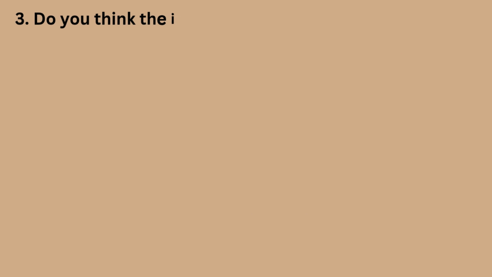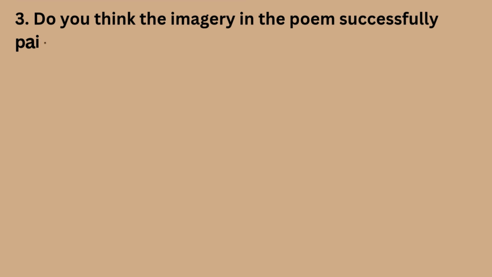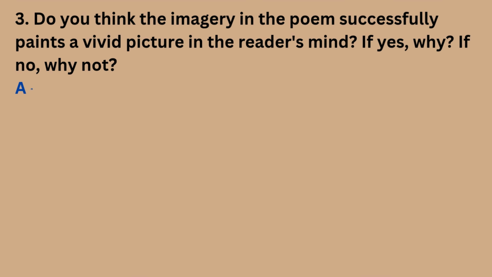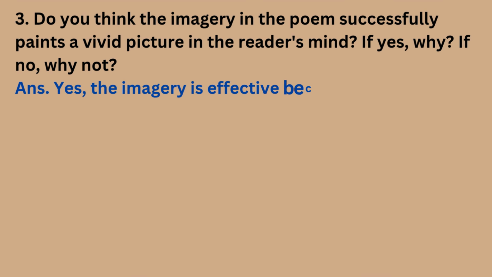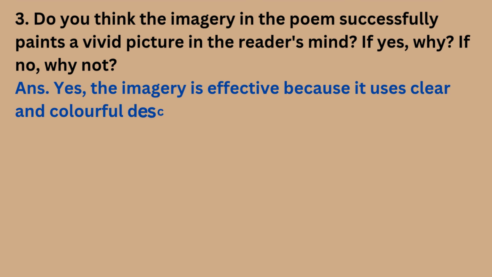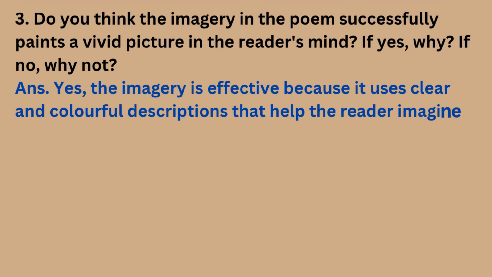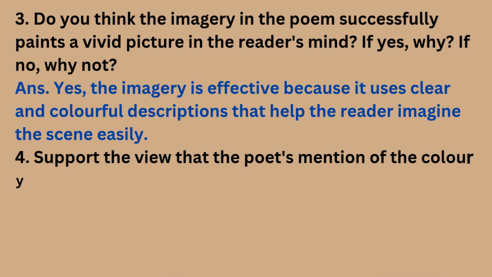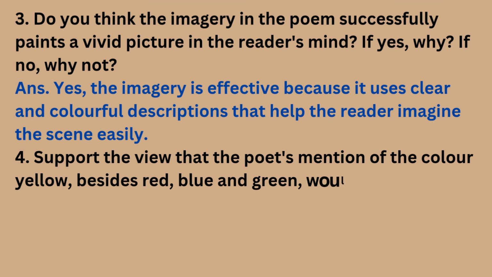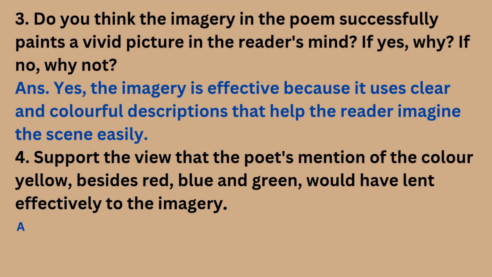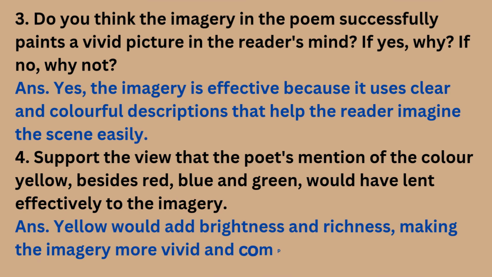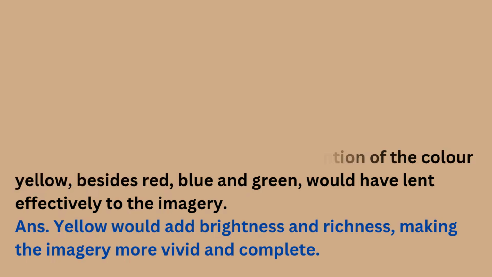3. Do you think the imagery in the poem successfully paints a vivid picture in the reader's mind? If yes, why? If no, why not? Answer. Yes, the imagery is effective because it uses clear and colorful descriptions that help the reader imagine the scene easily. 4. Support the view that the poet's mention of the color yellow, besides red, blue and green, would have lent effectively to the imagery. Answer. Yellow would add brightness and richness, making the imagery more vivid and complete.